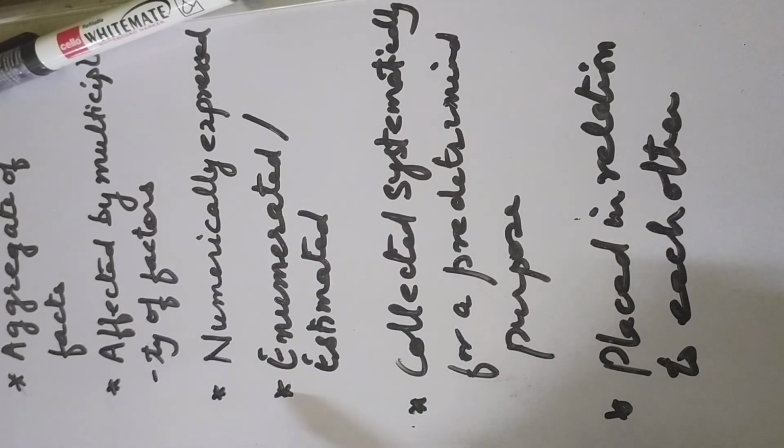Then next is statistics are enumerated or estimated according to a reasonable standard of accuracy. Then they must be collected systematically for a predetermined purpose. And the next one is statistics must be placed in relation to each other. Now let us understand each one of these in detail.